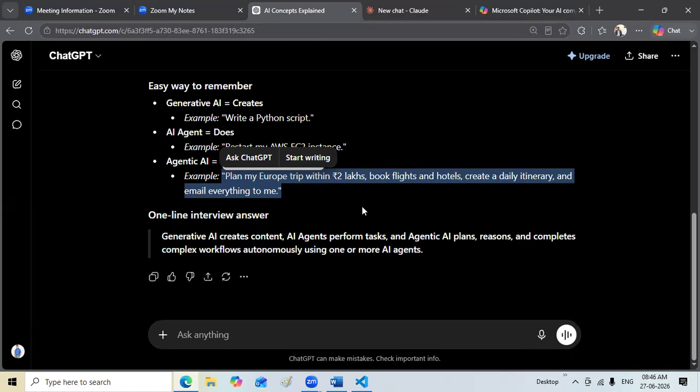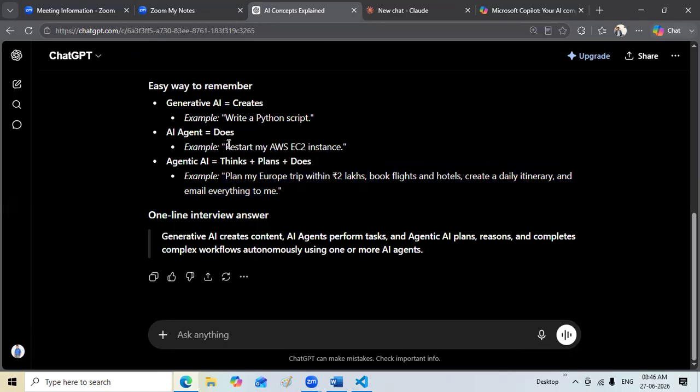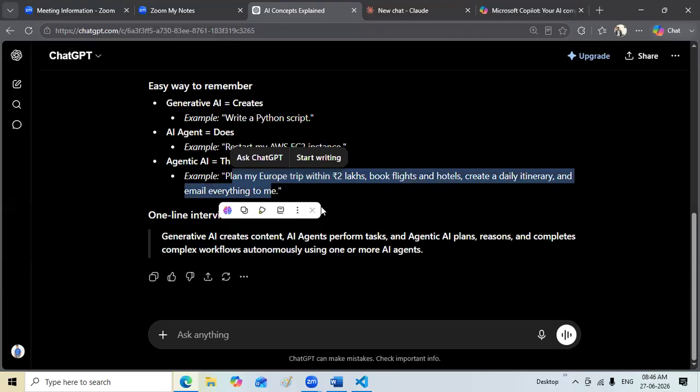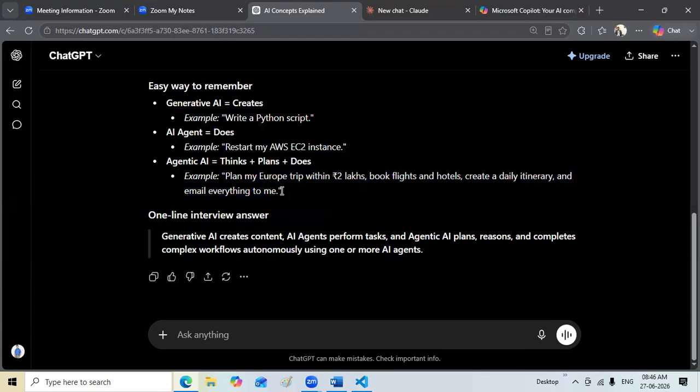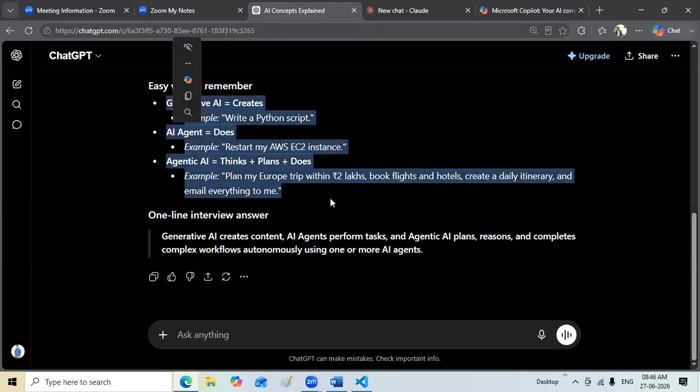The way a human thinks is different from just a restart activity. You don't need specific instructions here, you don't need memory here. But here, your memory is required, thinking is required, decision making capacity is required. That's a perfect example of the answer we got. What is generative AI? It creates. Write a Python script. If you ask, it will write a Python script. That's it. It's an ask. Nothing involving any agent here.